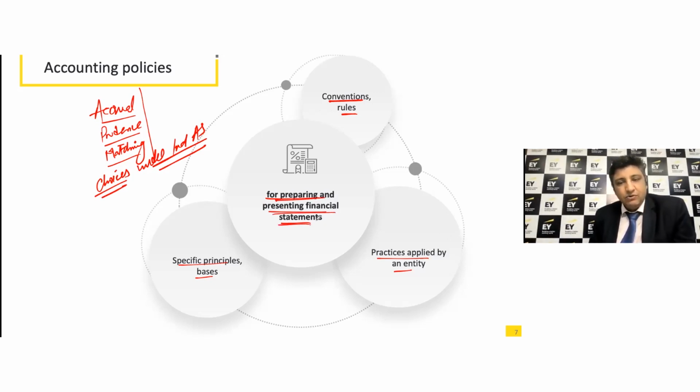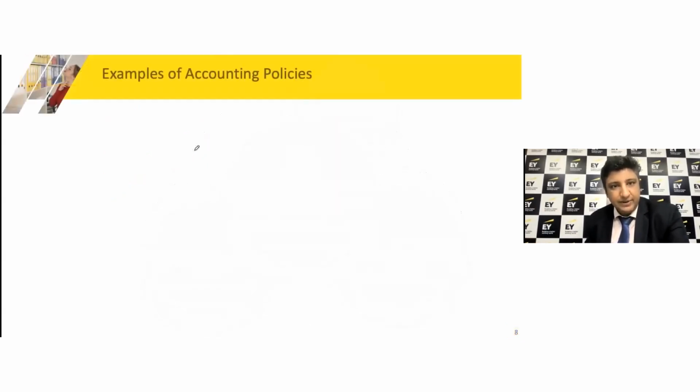Okay, so it becomes a little more comprehensive, more inclusive in terms of knowing what an accounting policy is. The definition is not just confined to specific rules, but it will cover a broader perspective when we look at accounting policies, right? So again, the argument that comes is, what if the choice is not available? Then where do I go? That's what we're discussing under the introductory session as well. We'll be talking about that now, right?